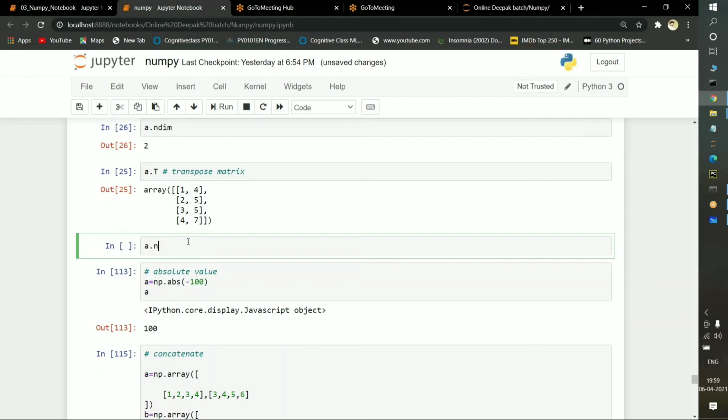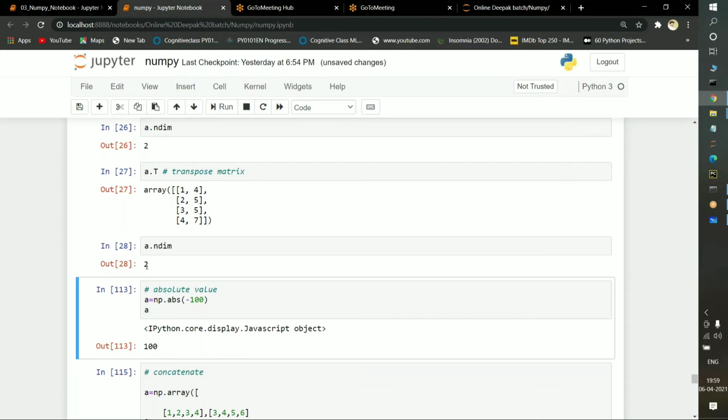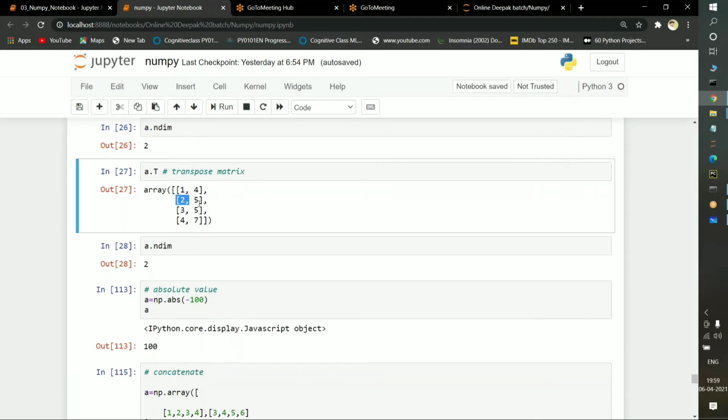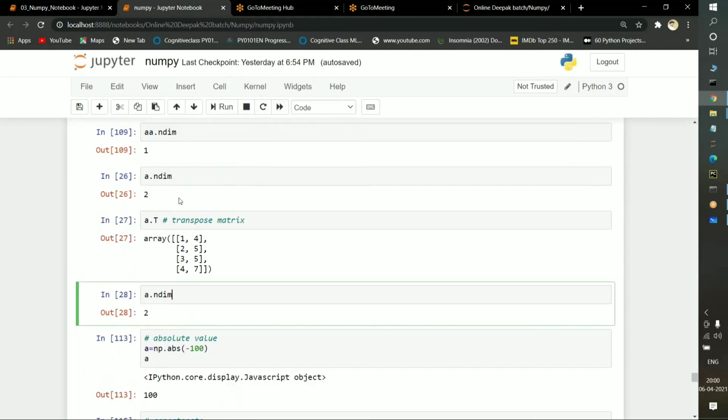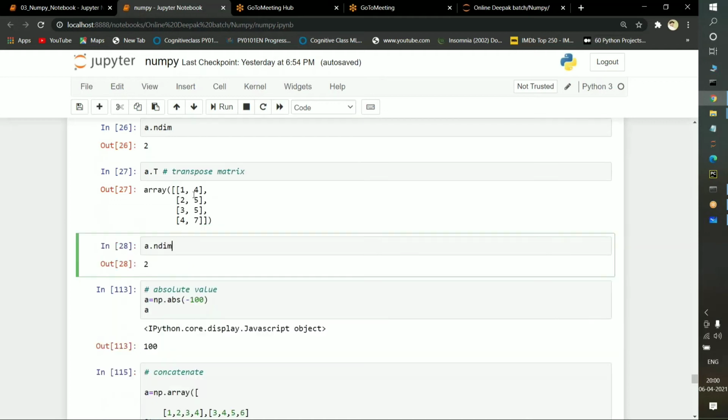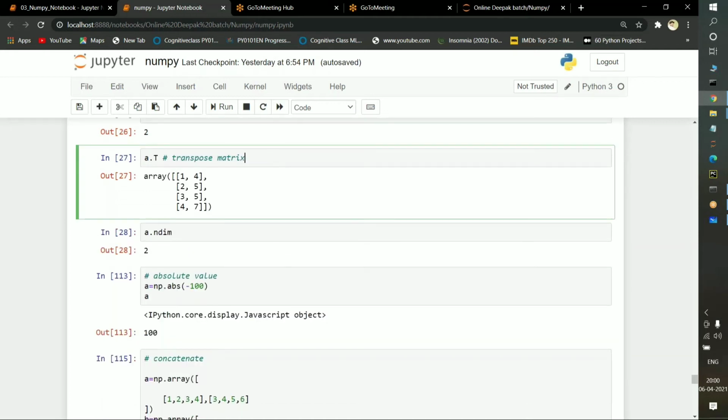We will see whether it belongs to a two-dimension array or not. I should execute this. After executing this, I'm executing the dimensions. See, again it is showing two dimensions. Why? Because inside only a two-dimension matrix is there. See, only one open square bracket is there, here also one open bracket. So we can convert the matrix columns into rows and rows into columns. That is the purpose of using this transpose function.